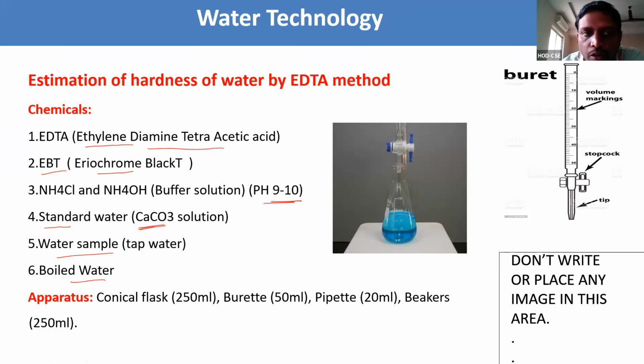Here, apparatus required for this estimation is a 250 ml conical flask, a 50 ml burette, a 20 ml pipette, and 250 ml beakers.